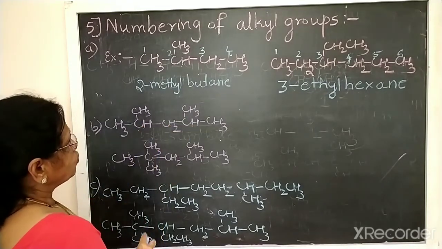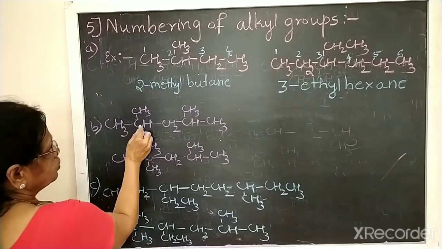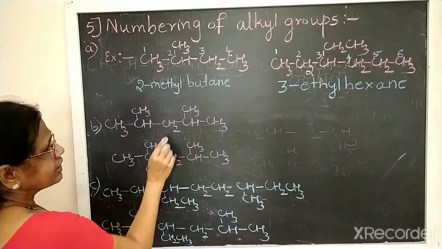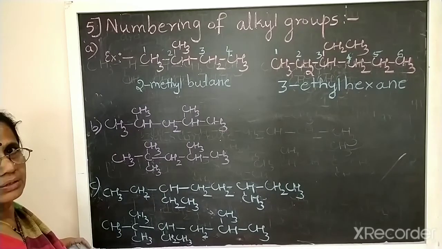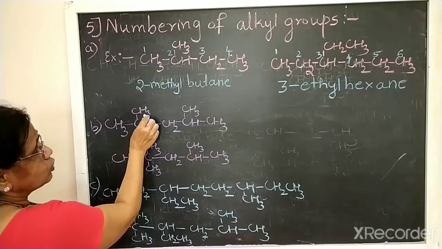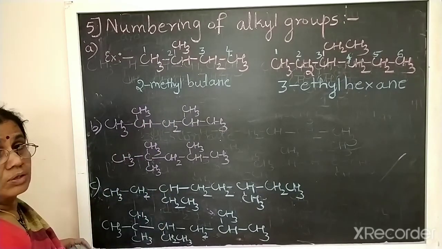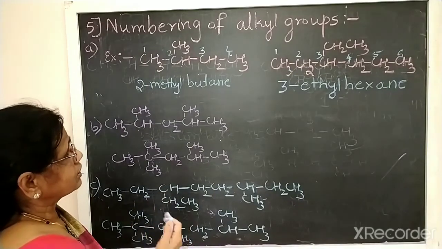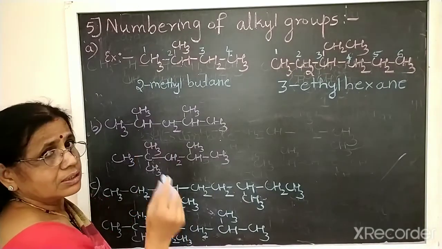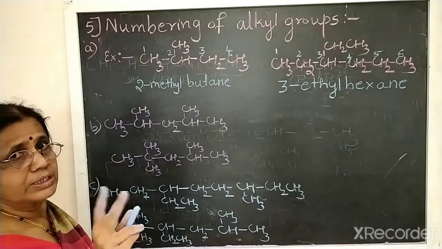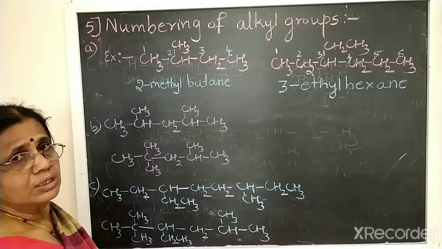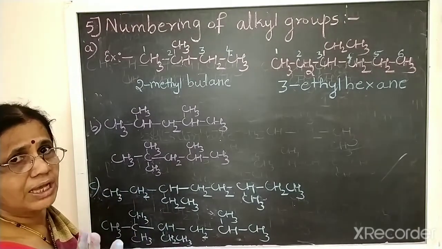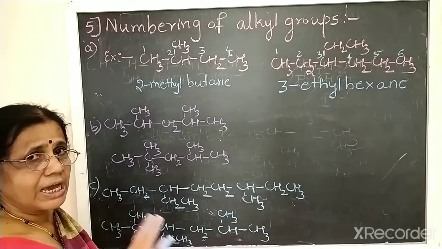So two methyl groups, and 1, 2 second, 1, 2 here also second, and from any side you can give the number in such case. So, but two methyl groups are there. So for that we should write the number of the locant and di. Di indicates two. Dimethyl. Okay, methyl methyl you should not write. Dimethyl.